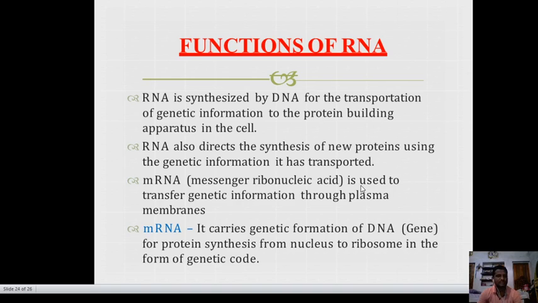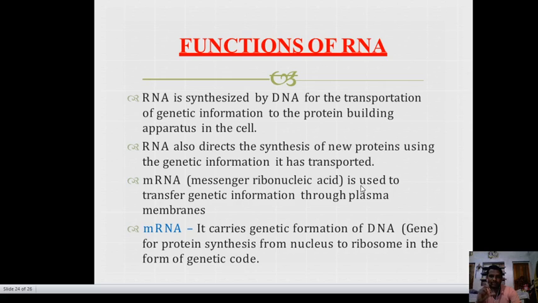Lastly, the function of RNA. RNA is synthesized by DNA for the transportation of genetic information to the protein building apparatus in the cell. RNA also directs the synthesis of new protein using the genetic information it has transported. In mRNA, messenger RNA, ribonucleotide is used to transfer genetic information through the plasma membrane.